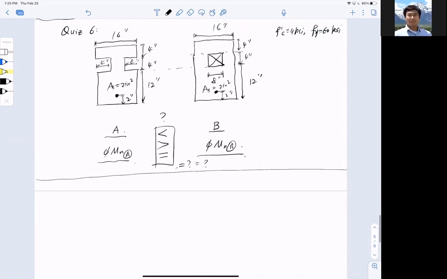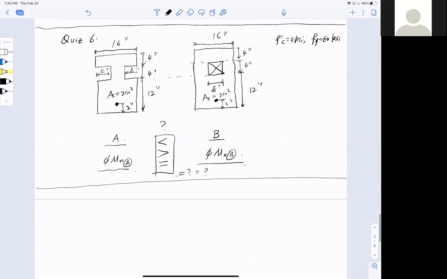Okay, that's the right answer, actually, for the quiz. So it's a freebie for all of us. That is indeed equal. All right. Why I want to bring this quiz in place is that, okay, now this is indeed equal, right? Because you can see that I basically dig out the opening and rearrange it and become the left configuration. Okay, so it's a freebie. I still gonna post it and you can answer it.